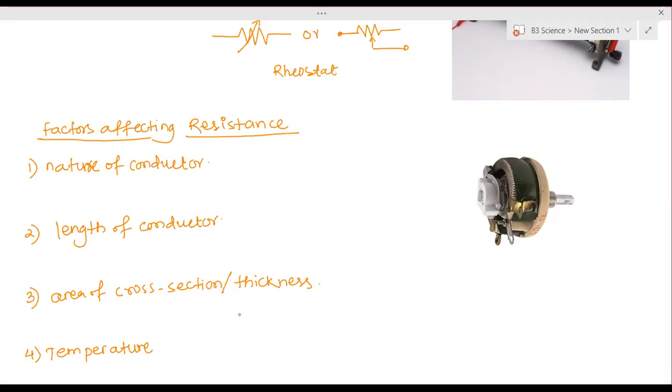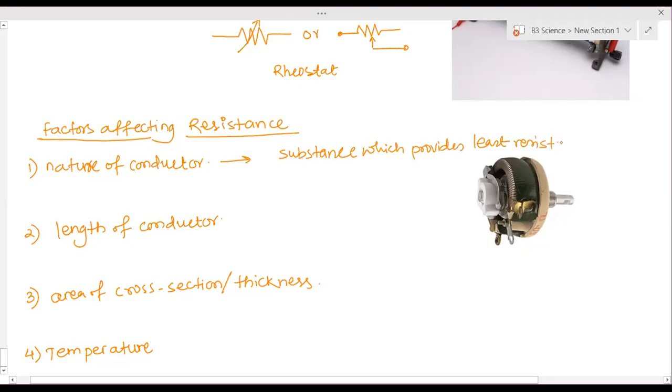First is the nature of the conductor. Just now we have seen some materials provide more resistance, some provide lesser resistance. The substance which provides the least resistance is called a good conductor.